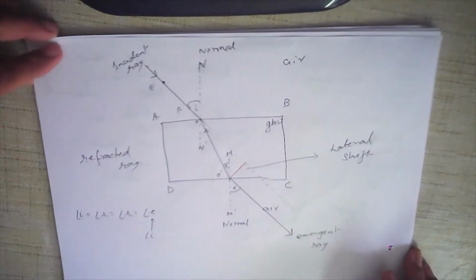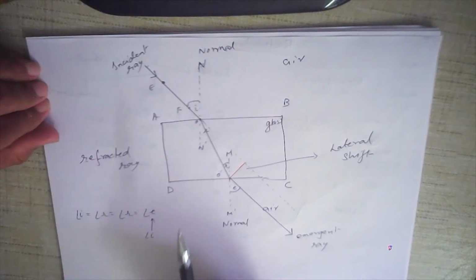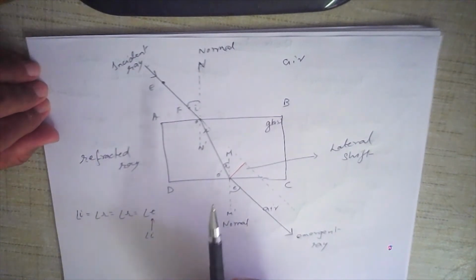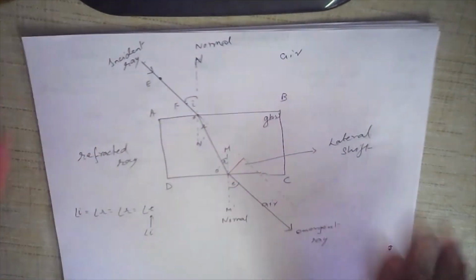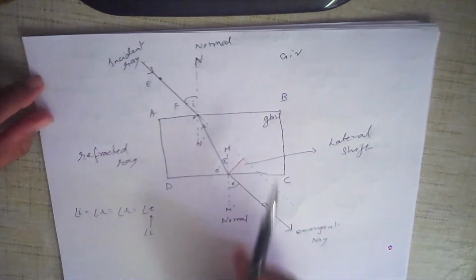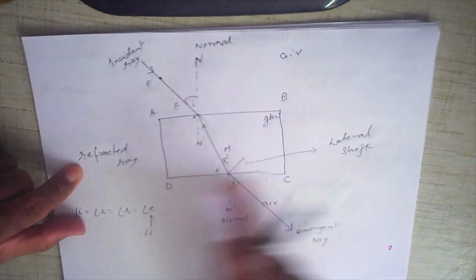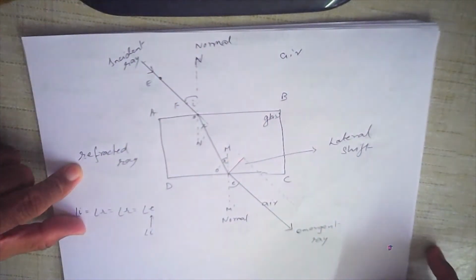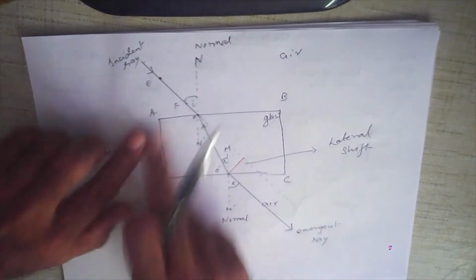Once again, to explain to you, what is the purpose behind the glass slab experiment? The purpose is to show how refraction of light takes place. Okay, so for that we take a drawing board, attach a white sheet of paper on it with the help of drawing board pins. Then take a glass slab, put it in the center and draw the outline ABCD of the glass slab. After that, lift the glass slab and put it aside. Okay, now you have your ABCD.